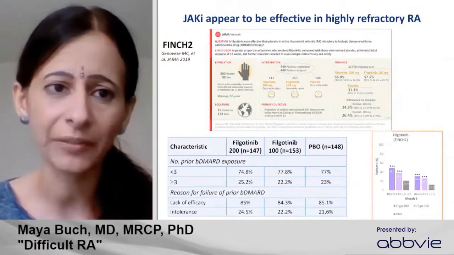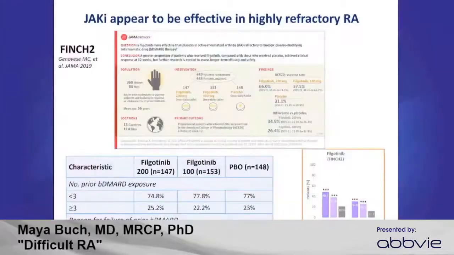This is just by way of example, FINCH 2, looking at filgotinib as a preferential JAK1 inhibitor. And again, in a refractory cohort, as is included here in this table showing the characteristics of patients that have failed multiple biologics, mainly lack of efficacy, and achieving the primary endpoint of ACR20, and also the high hurdle endpoints, as also demonstrated here by DAS28-CRP of less than 3.2 and 2.6.